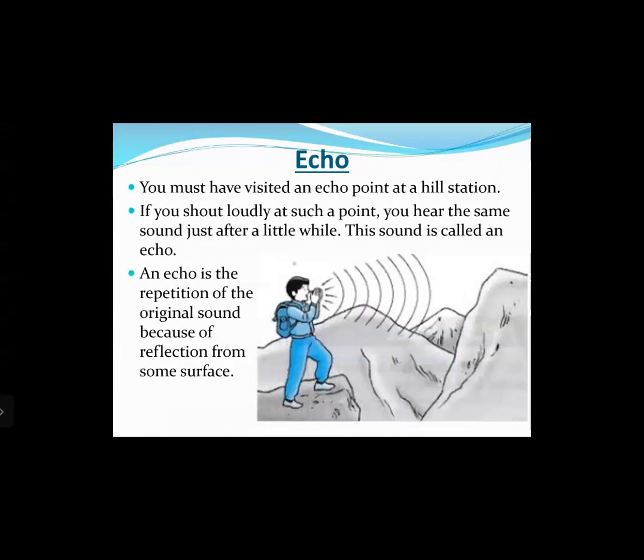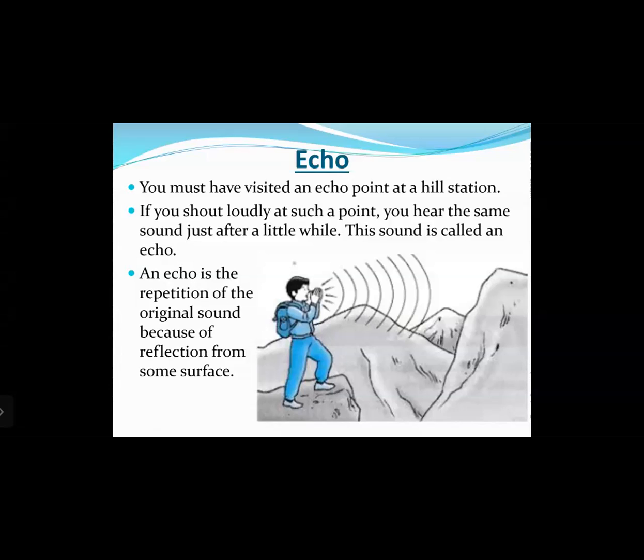Then the next important characteristic of sound is relating to an echo. Now, echo is a very interesting phenomenon which you might have observed, right? Let us see it in detail. You must have visited an echo point at a hill station. If you shout out loudly at such a point, you hear the same sound just after a little while. This is called an echo. Now, exactly how does an echo form? That is what we are going to study now. Okay. So, an echo is a repetition of the original sound because of reflection from some surface.